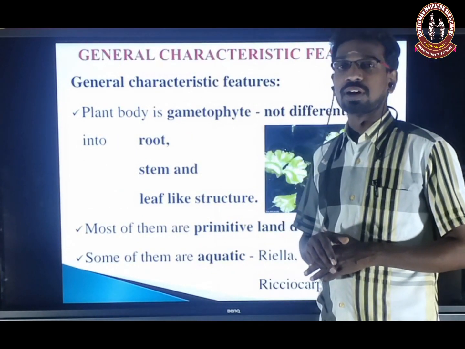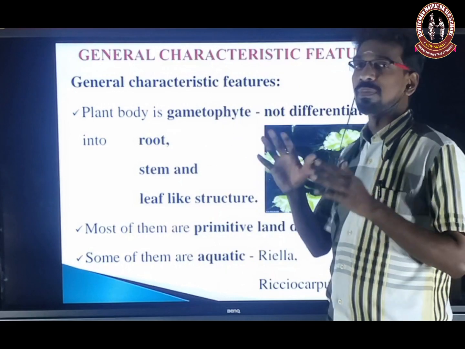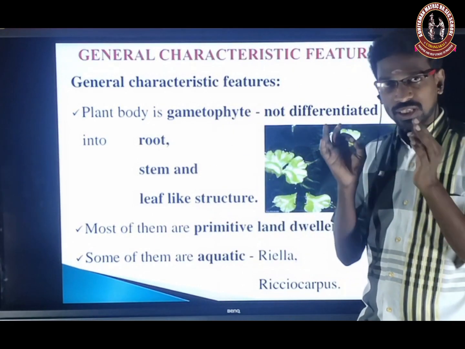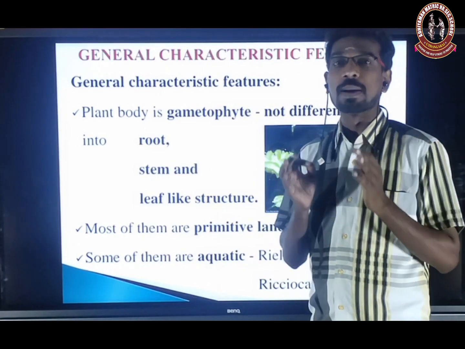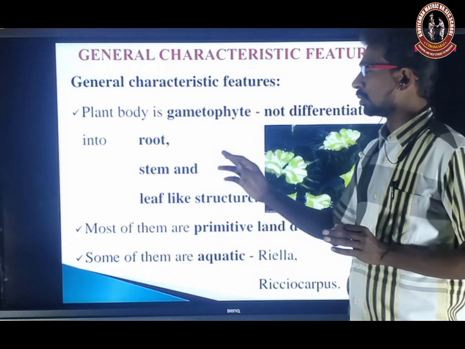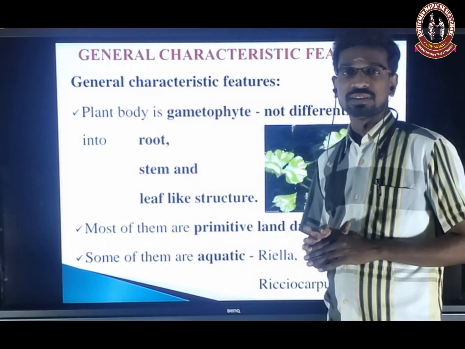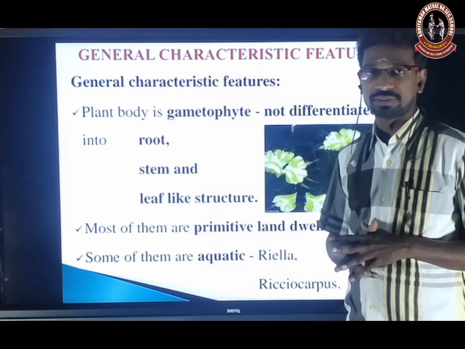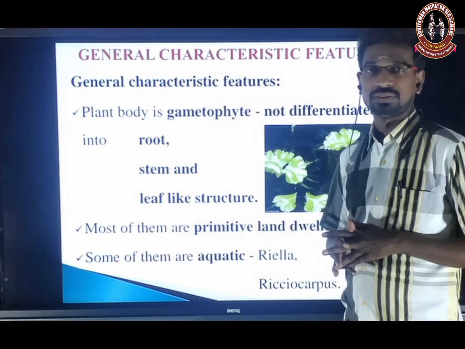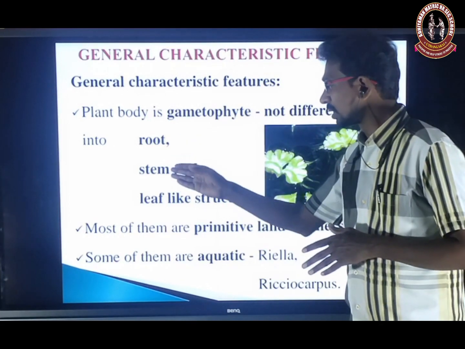Next, general characters of bryophytes. The plant body is a gametophyte. The dominant phase is the gametophyte, that is haploid. It is not differentiated into root, stem and leaf-like structures. The plant body looks like a thallus-like structure. They do not have any root, stem or leaf.